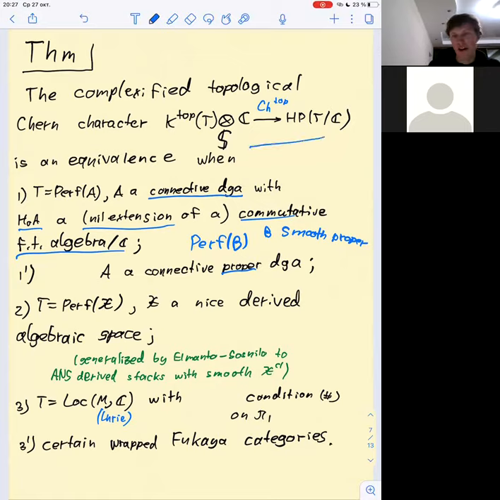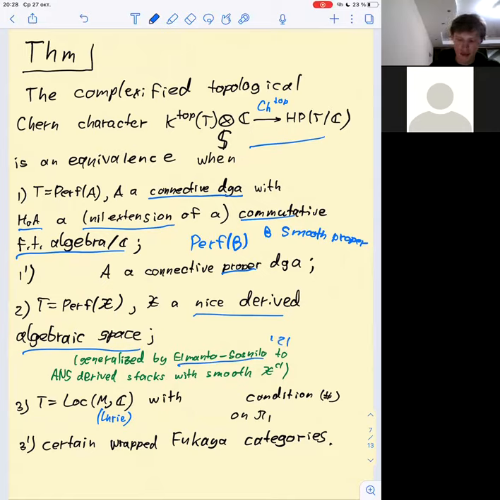Another example of interest comes from derived algebraic geometry. One can look at nice derived algebraic spaces, and then one has an equivalence like this. This was slightly generalized by Halpern-Leistner and Pomerleano recently.